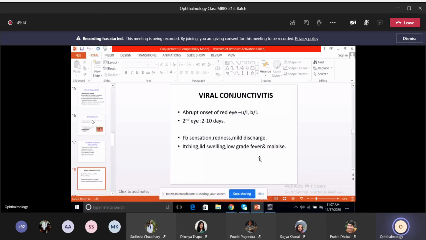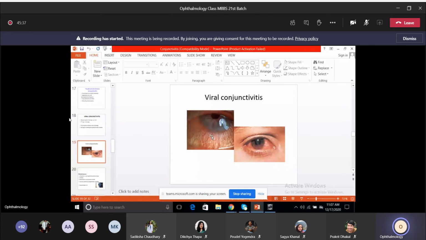Mainly low grade congestion and discharge, and usually it is a serous type of watery discharge, and other features of a viral infection like low grade fever and malaise will also be present. You can see here, these are features of viral congestion where there's mild congestion, not much discharge, just some amount of watery discharge.